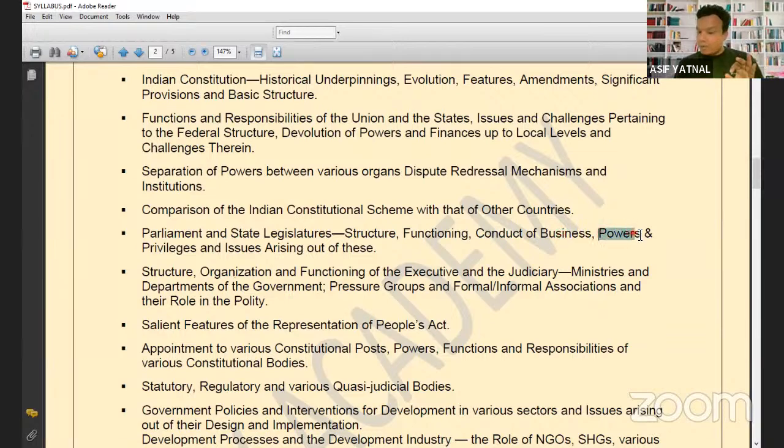Correct? What are the powers of the Parliament? What are the privileges given to the Parliament? And what are the issues arising out of this? This will be understood at the last.